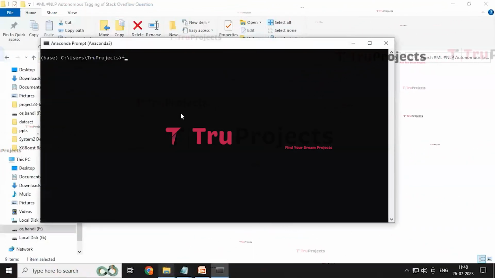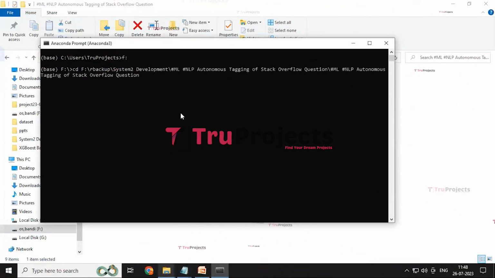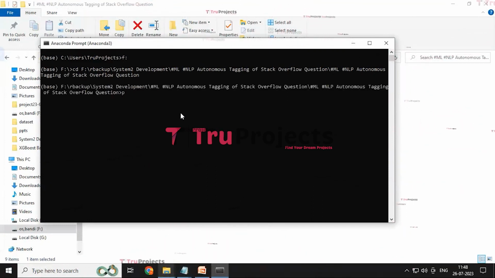Here first we need to change the disk location to F because our code folder is present in the F disk. Then write the command cd space and paste this code folder path. By this, the directory will change to the code folder path, and then write another command, that is python space app.py. By using this command, it will execute the Python script and perform a runtime check for any syntax errors or logical issues.